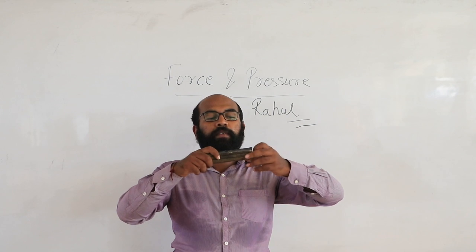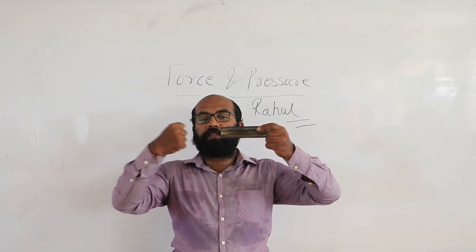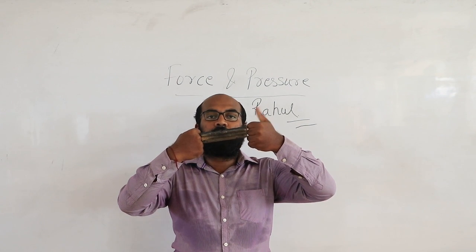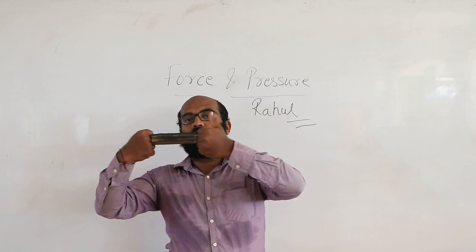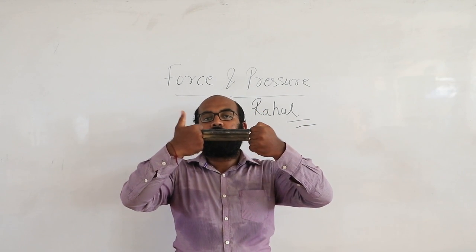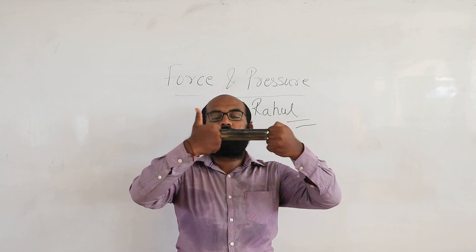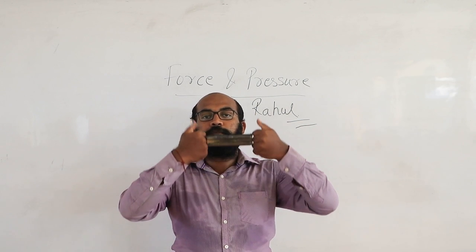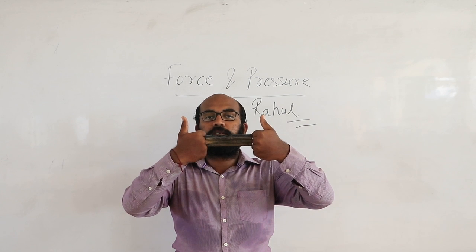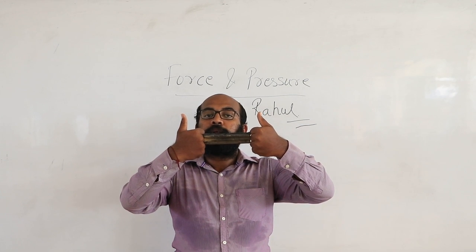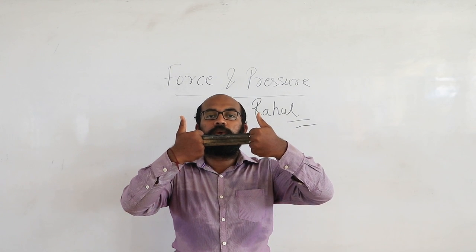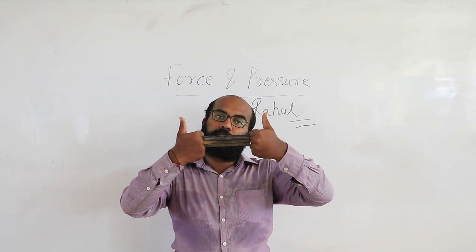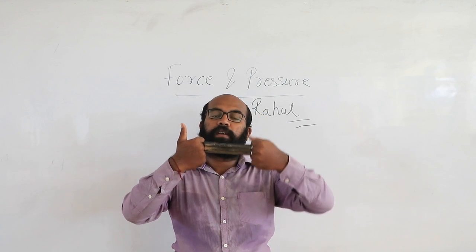What happens when one person from this side and another person from this side apply the force? Whoever is stronger, if this person is stronger, then the object will move to the other side. Suppose this person is stronger. When he is applying the force with great strength, it will move to the other side. If both persons are applying equal force, then there is no displacement, and the object is not moving to either side. So it remains at the same point, even though both persons are applying force.